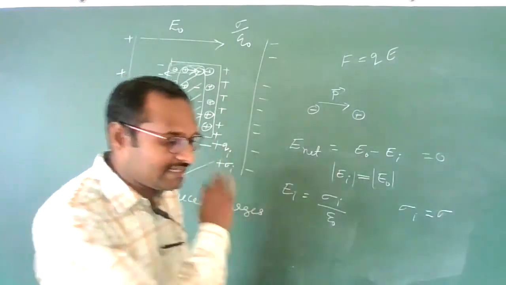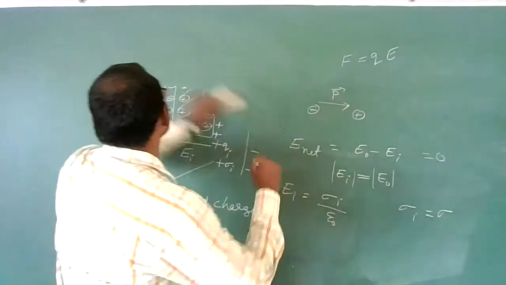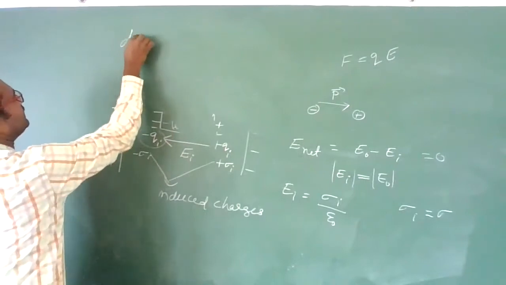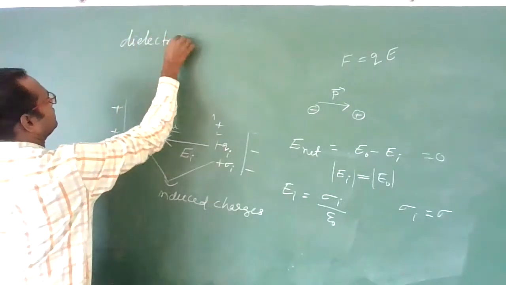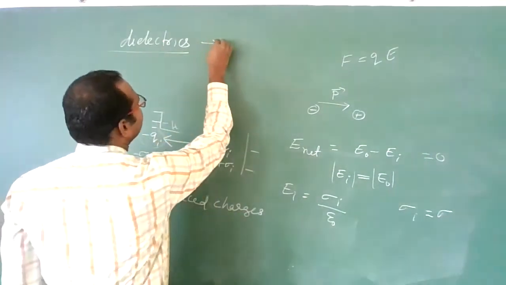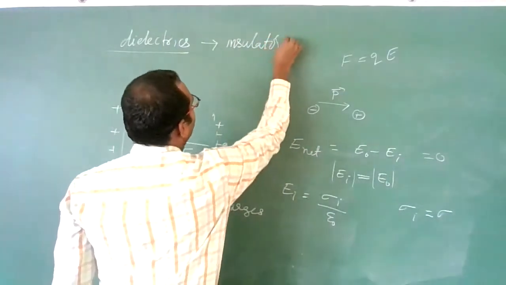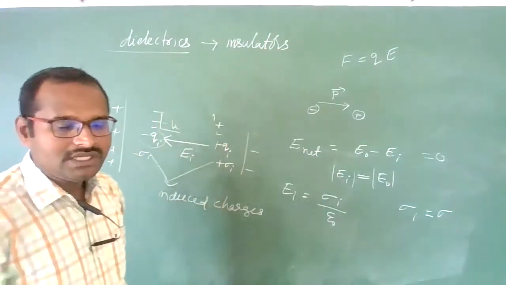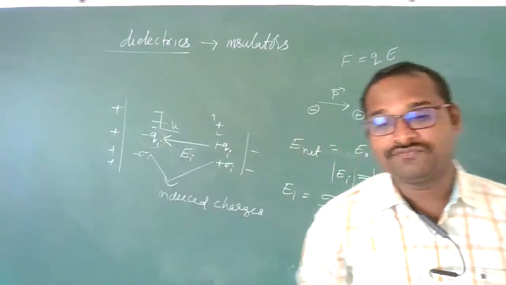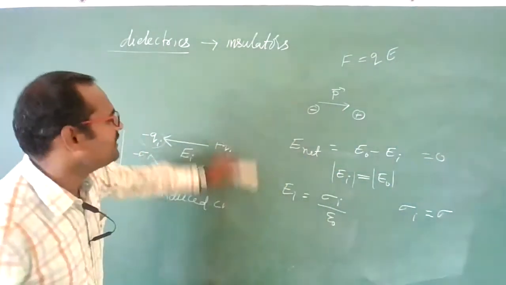But there is another type of material. They are called dielectrics. Yes, this topic is important. Dielectrics are nothing but insulators, but they will have a small quantity of free electrons.